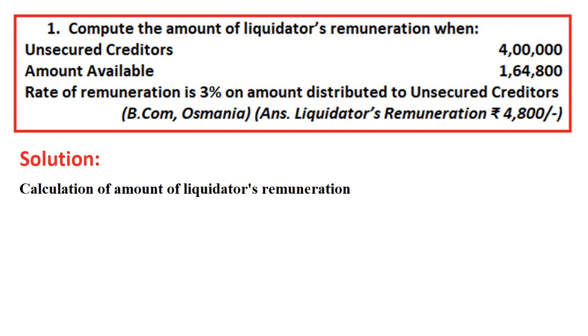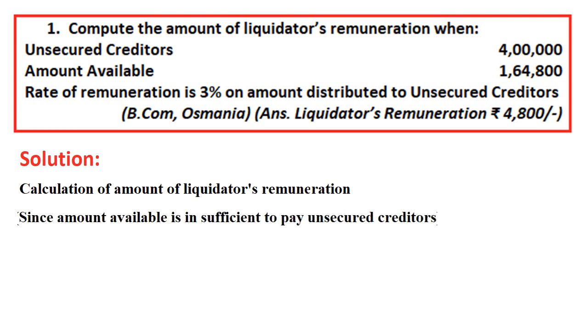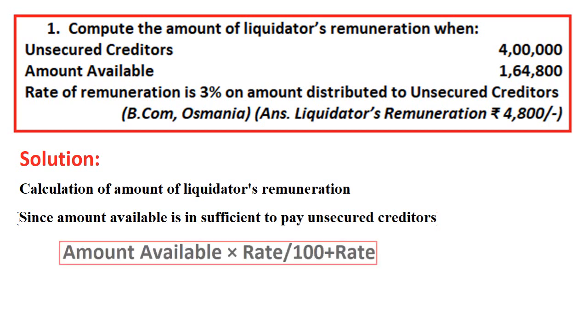What is the formula? Calculation of amount of liquidator's remuneration since the amount available is insufficient to pay the creditors. Formula is amount available into rate divided by 100 plus rate. So 1,64,800 into 3 divided by 103, that is 4,800 is the amount of remuneration. Clear? This is the way we need to calculate. This kind of question you may find in 4 marks and 5 marks questions also.